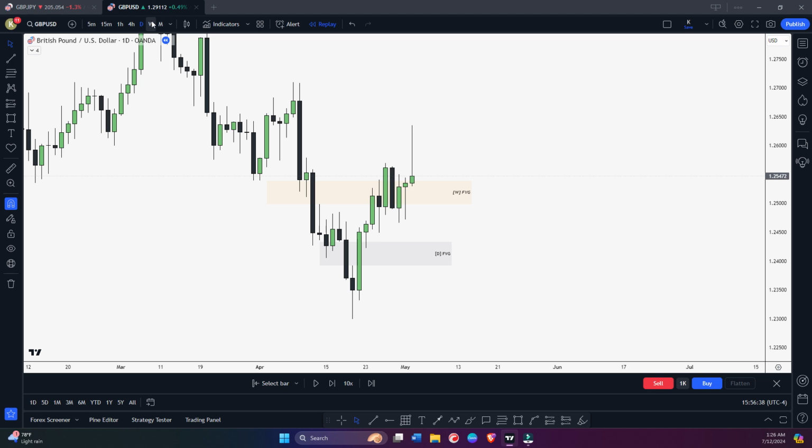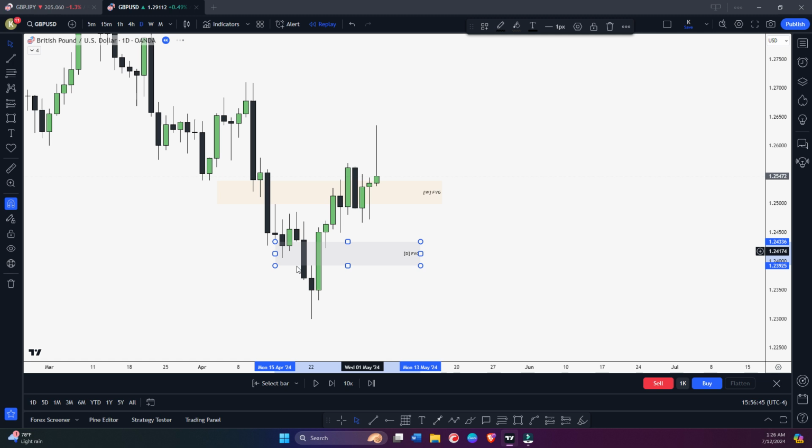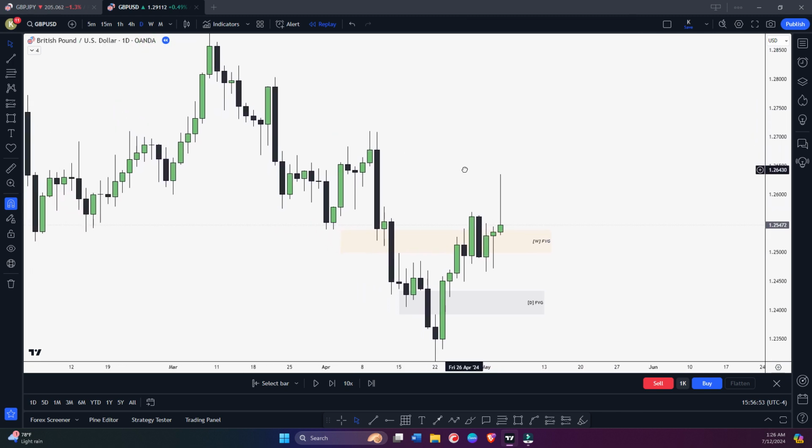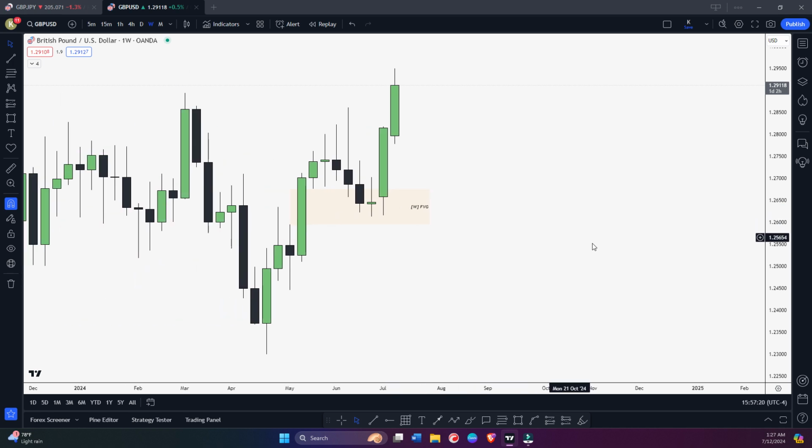So I hope you guys are getting what I'm trying to say. Below we have this daily fair value gap, but we didn't respect this daily fair value gap, because just above we have this weekly fair value gap. And of course, it's not going to happen all the time. Okay. So let's see one more example so you guys can understand.